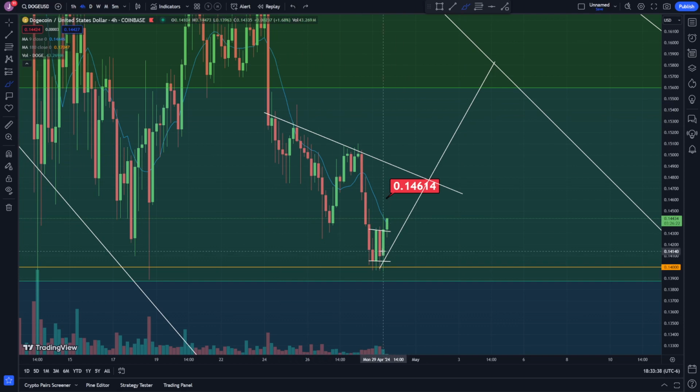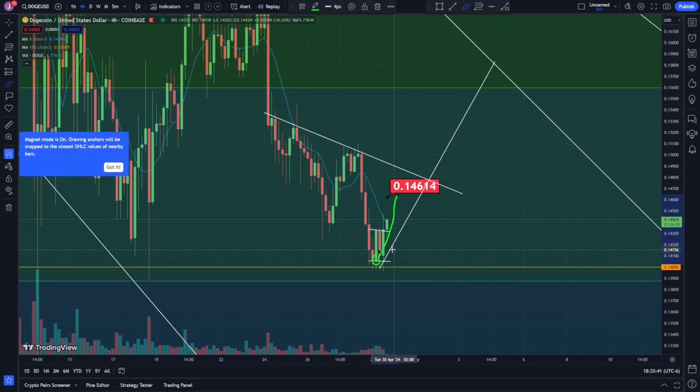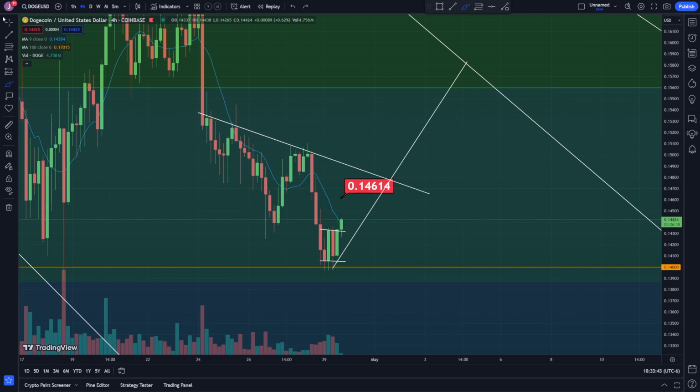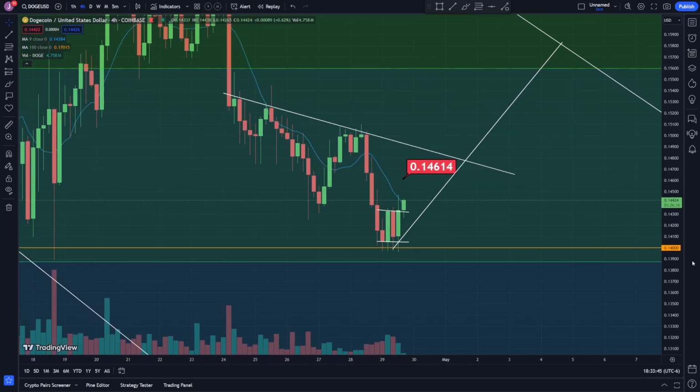Like I said, it looks like we got a bounce right here. Let's see if we can continue this momentum going to the upside. Right now we're on the 4 hour time frame, and check out the moving average. It's right here, and if you guys watch my channel, you know that when we break below it, it's resistance, and when we break above it, it's support. Right now it looks like we're breaking above it, and I think nicely testing it and breaking into it is a good signal. Let's see if we can keep this momentum up.